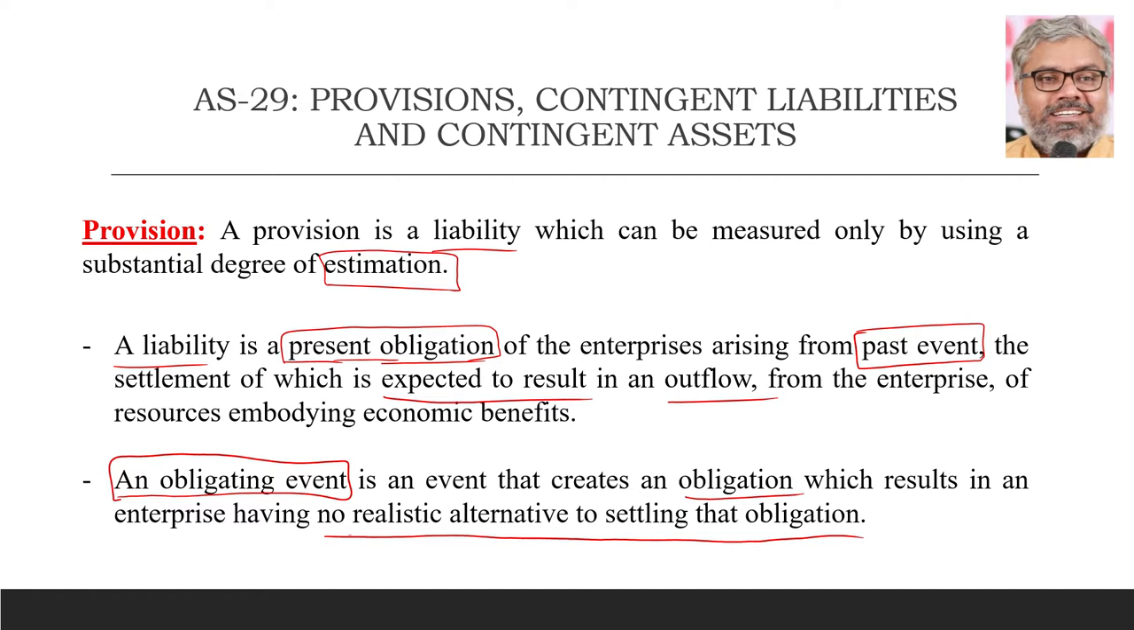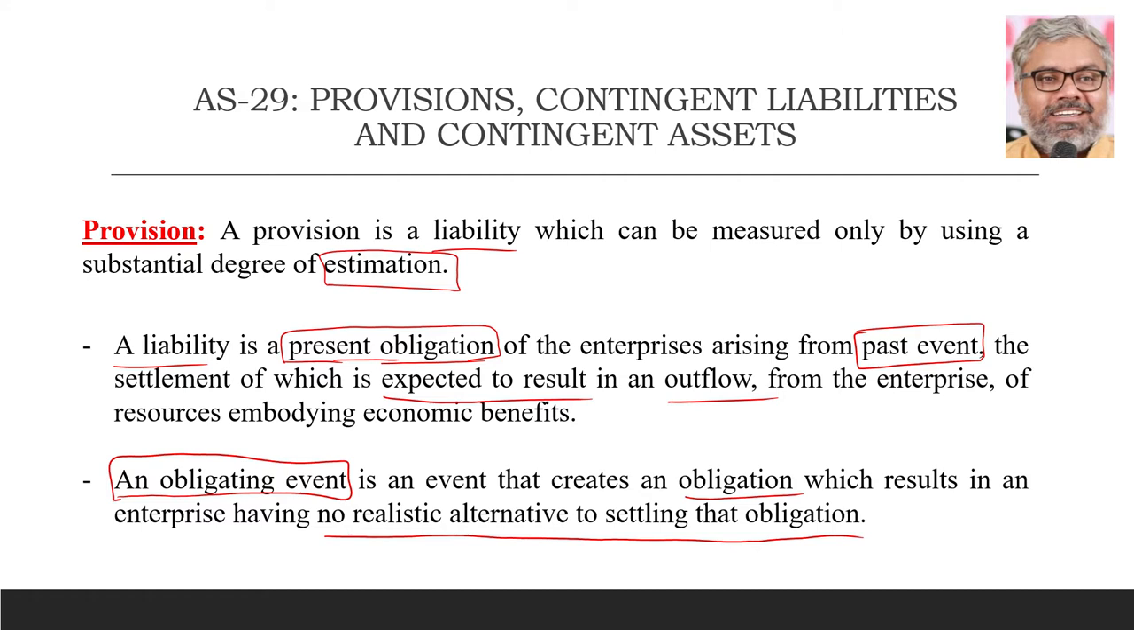But what is the point here? The enterprise has no alternative to settling that obligation. It has to settle. Then we can say it is a real obligation, and that event which resulted in that obligation is called as an obligating event. So the enterprise does not have realistically any alternative to settling that obligation. It has to settle that obligation. That is why we are calling it as an obligation. And that obligation, which is a present obligation, resulted from the past events which would be settled in future and which is expected to result in an outflow from the enterprise, is called as a liability.